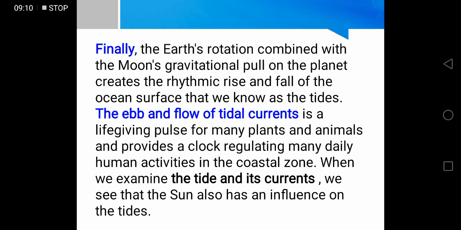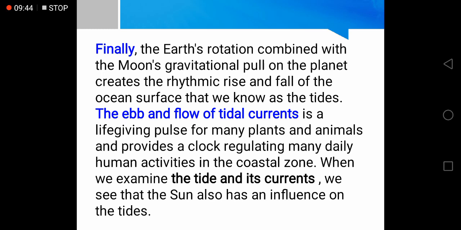Finally, the Earth's rotation combined with the Moon's gravitational pull on the planet creates the rhythmic rise and fall of the ocean surface that we know as the tides. The ebb and flow of tidal current is a life-giving pulse for many plants and animals and provides a clock regulating many daily human activities in the coastal zone. When we examine the tide and its currents, we see that the sun also has an influence on the tides. As we all know, the moon is very important.